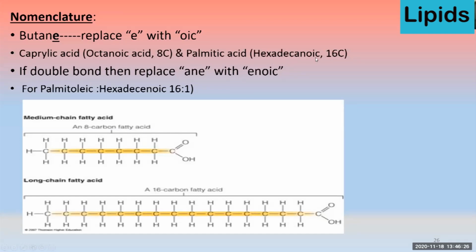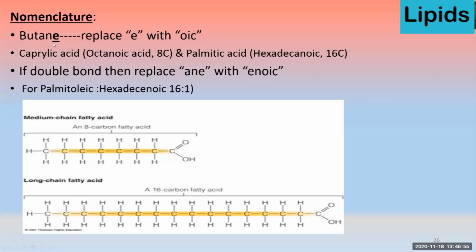So this is how we can name saturated fatty acids. By simply replacing the last E with OIC, we can name it, and technically we can mention the number of the carbon atoms. Then if there is a double bond, we have to replace the A and E with the enoic.